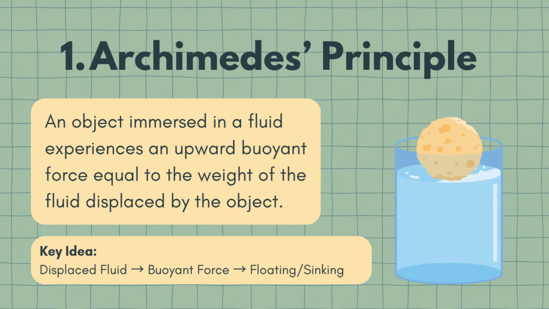Let us begin with Archimedes' principle. The principle states an object immersed in a fluid experiences an upward buoyant force equal to the weight of the fluid displaced by the object. So the important word here is buoyant force. Buoyant force is the upward force exerted by a fluid on an object. So whenever an object is placed in water, the water pushes upward on that object. So let me ask you, if I place a stone in the water, does the water push on the stone? Yes, correct. So the upward push is called a buoyant force.